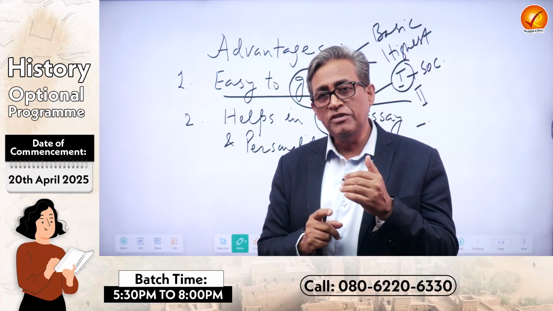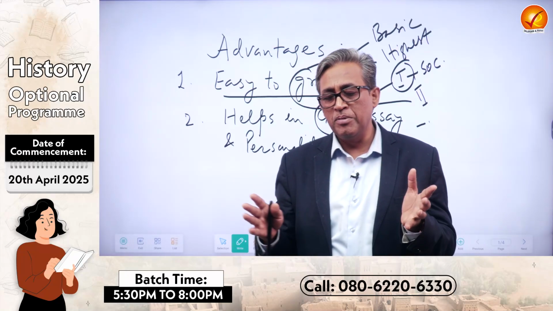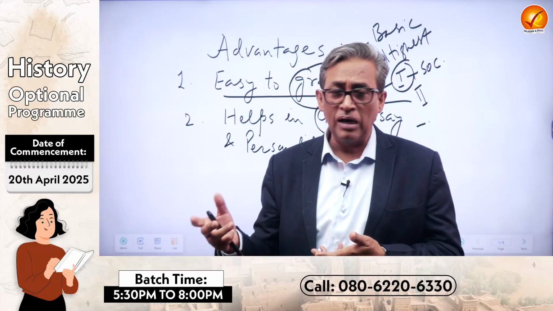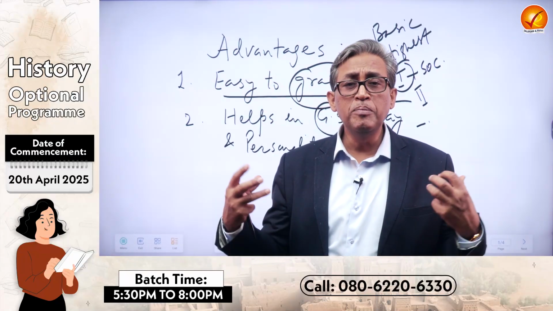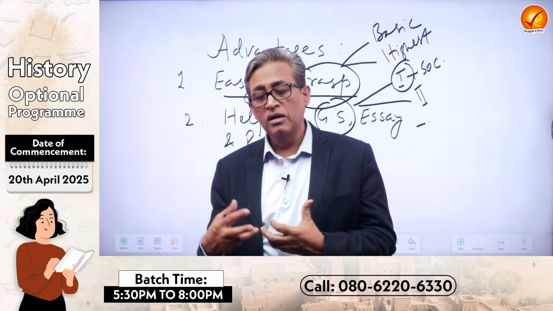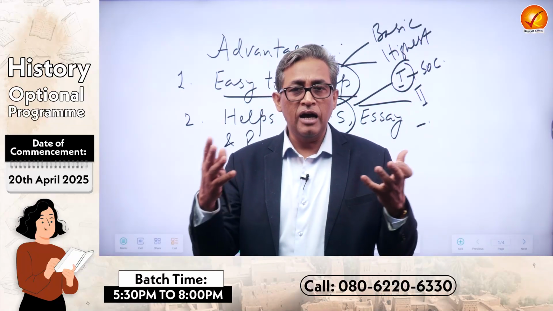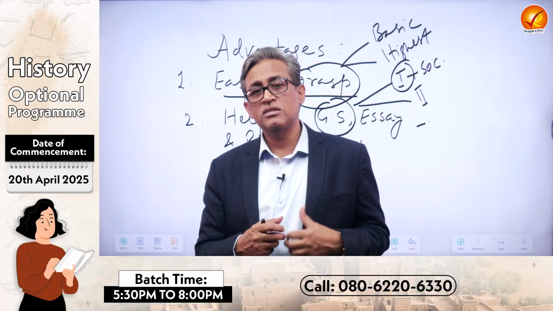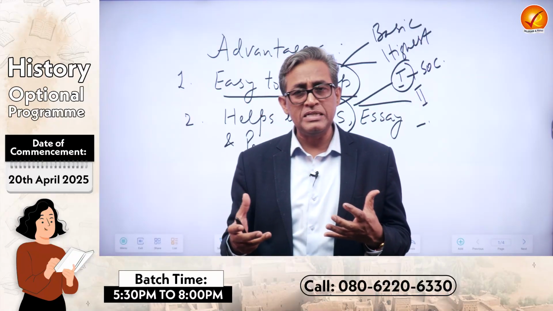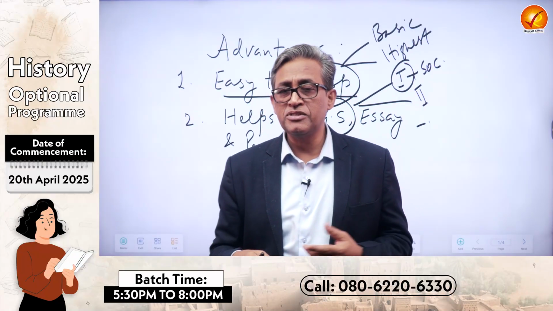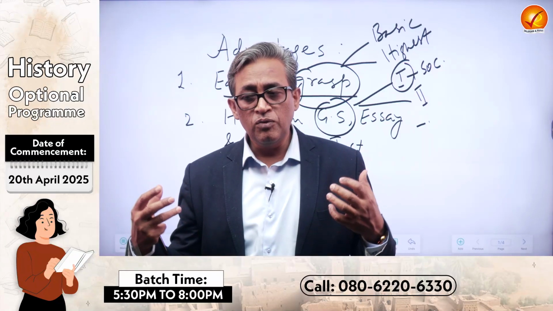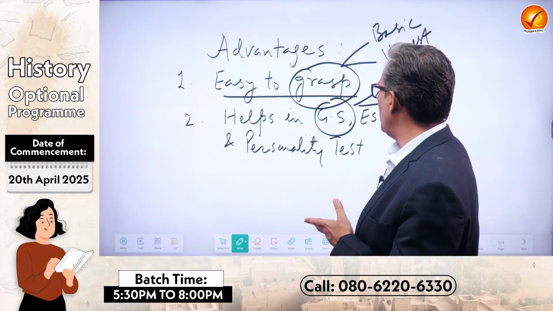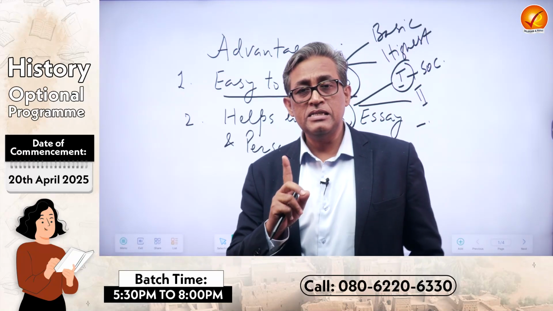Also, one of the issues of GS paper 2 is India and her neighbors. And you would find the issues related to India and China, India and Pakistan, Bangladesh, Sri Lanka, and the big powers like US and China, like Russia and US, like India and the big powers, like the Middle East and the Western, Oriental versus Occidental debate, all are rooted in history, whether it is in modern Indian history or world history. So once a student has studied history, then she or he can easily do much better than other candidates in paper 2.